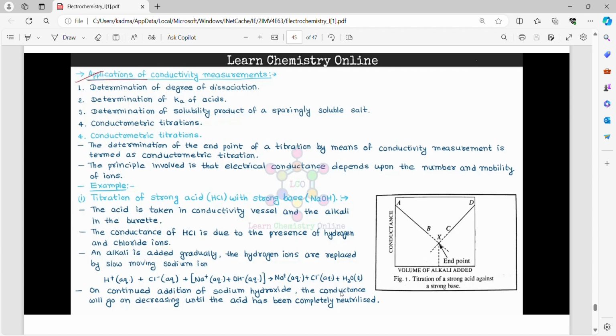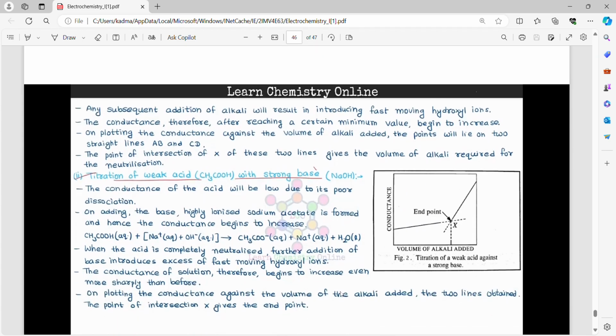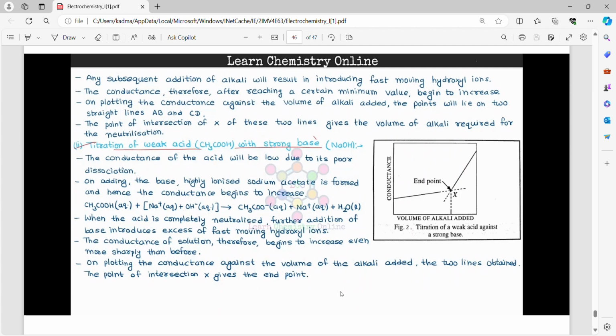On continued addition of sodium hydroxide, the conductance will go on decreasing until the acid has been completely neutralized. Any subsequent addition of alkali will result in introducing fast moving hydroxyl ions. The conductance therefore, after reaching a certain minimum value, begins to increase. On plotting the conductance against the volume of alkali added, the points will lie on two straight lines CD and C'D'. The point of intersection X of these two lines gives the volume of alkali required for the neutralization.